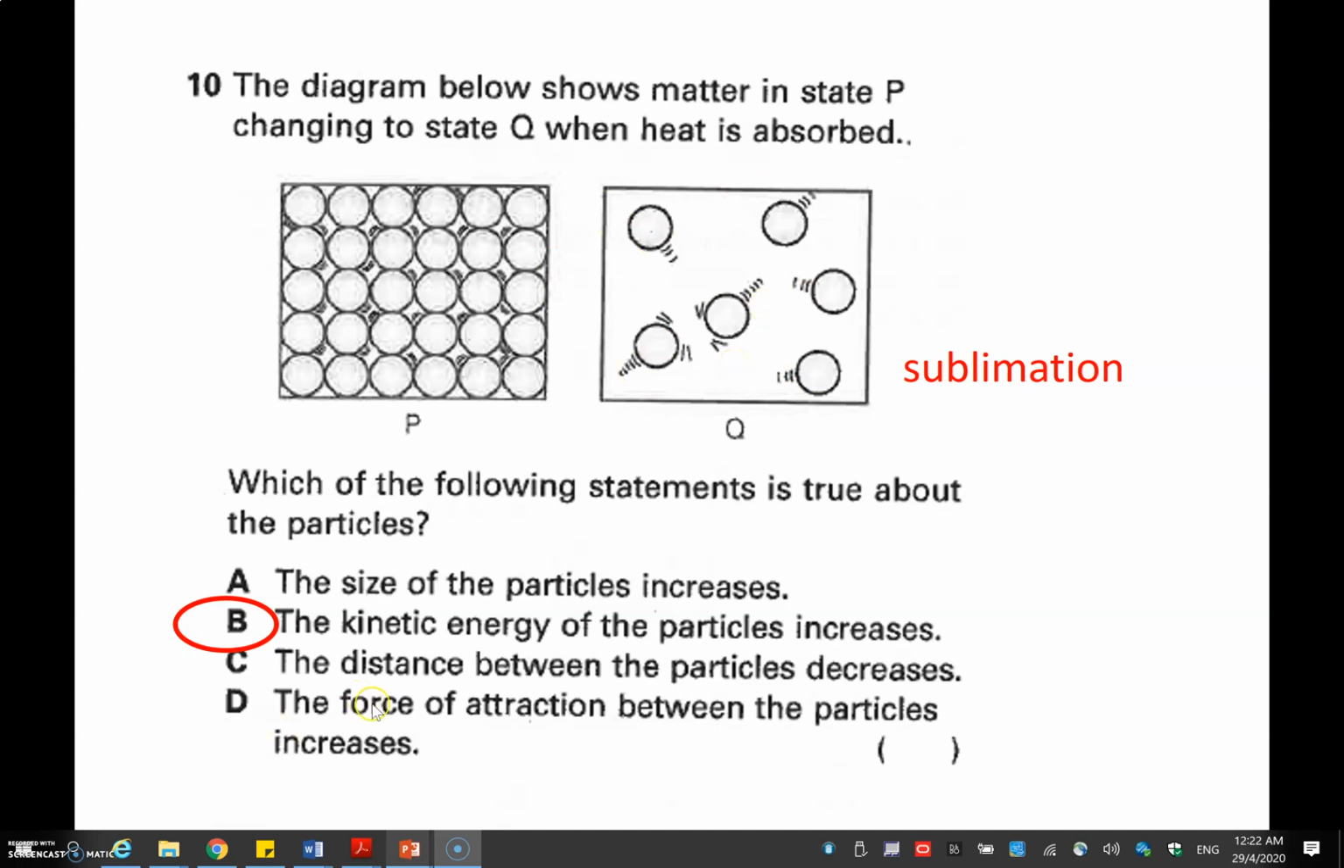Okay? For the other options, A, size of particles never changes. C, the distance between the particles increases, as you can see in the diagram. D, the force of attraction between the particles will decrease.